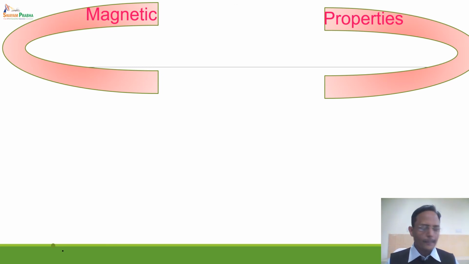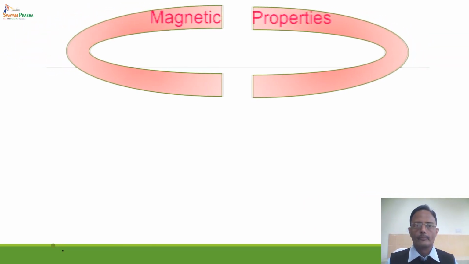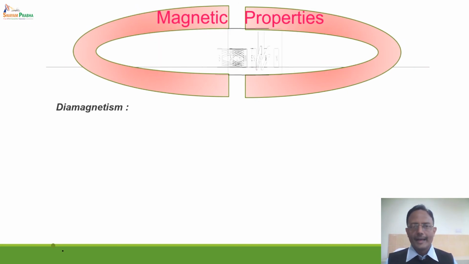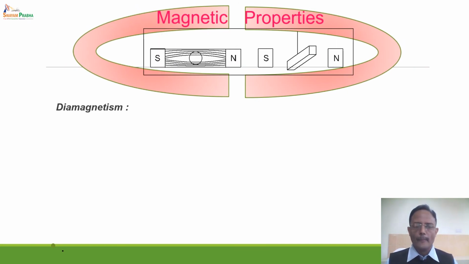Coming to another property of these d block elements or 3d series elements, that is the magnetic properties. The magnetic properties are mainly of different types. Among them, we will be discussing three important types over here. The first type of magnetic property is called diamagnetism.